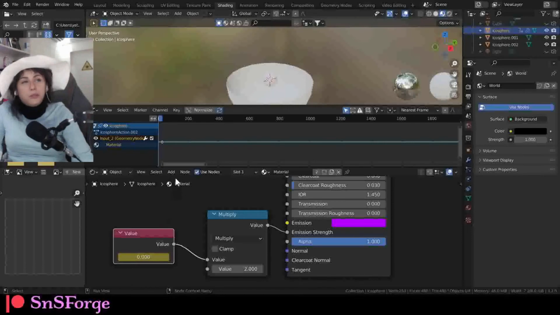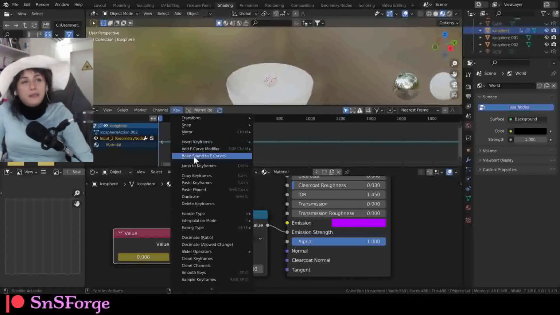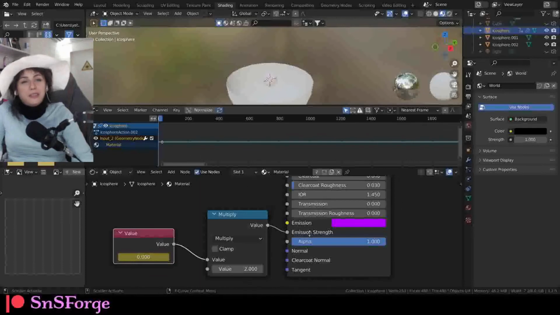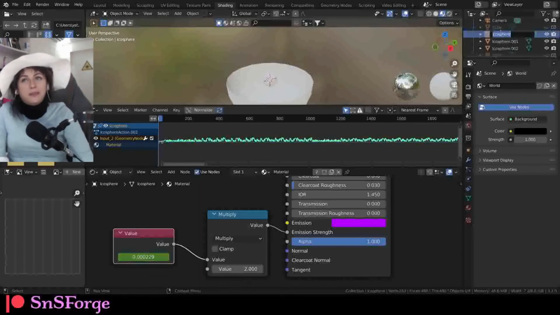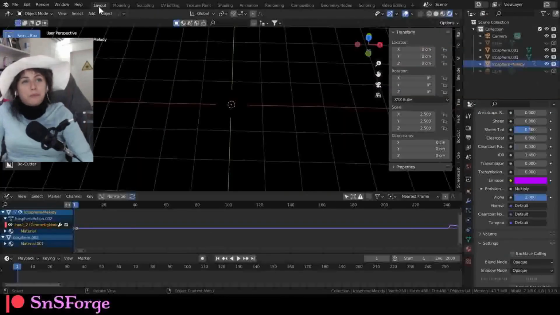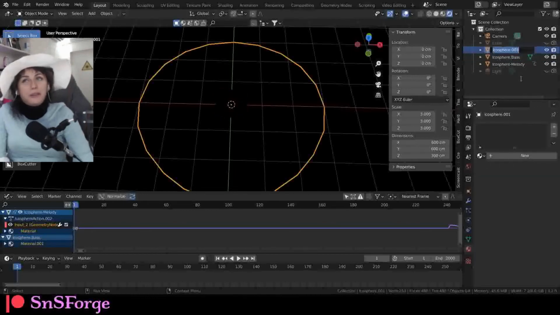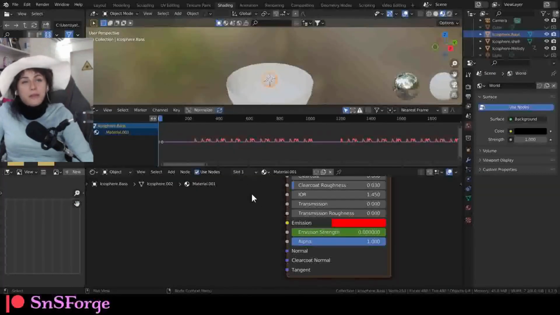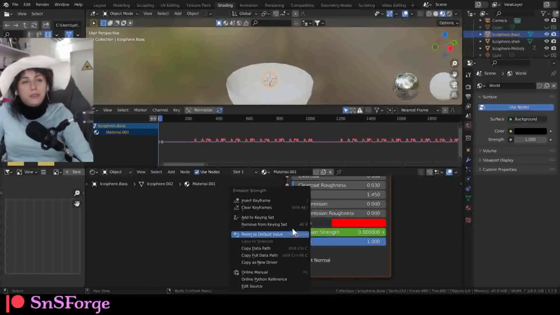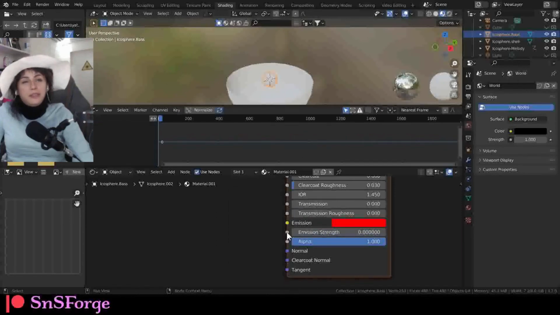So what we're going to add here is the melody. I should start renaming stuff. This one's melody, like that. And then this one, let's edit it. We're going to rename it as bass. And this one, like our shell, like the outer shell. So for the bass, we're going to add our own. I'm gonna clear that one.